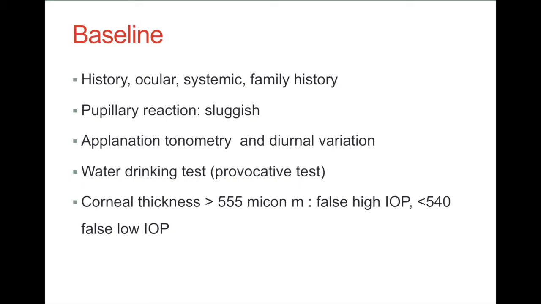Corneal thickness can be measured by pachymetry. If it is more than 555 microns, that may cause falsely high intraocular pressure, and if it is less than 540 microns, it may give a falsely low intraocular pressure recording. Hence, corneal thickness measurement is one of the investigations for open angle glaucoma to know the exact intraocular pressure measurement.